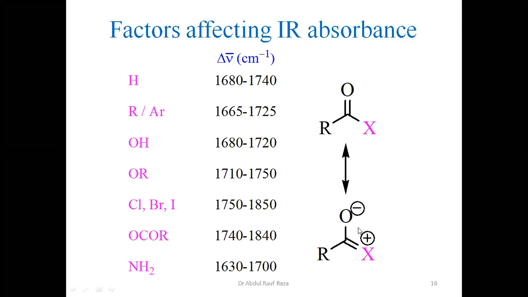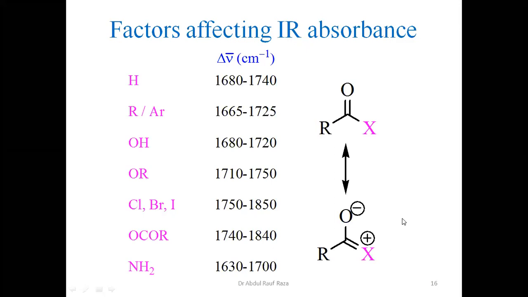All right. So as a result, what happened? These electron pairs are not transferred equally, so the single bond character decreases. If it is anhydrides, or acid chloride, bromide, iodide, commonly called acid halides.